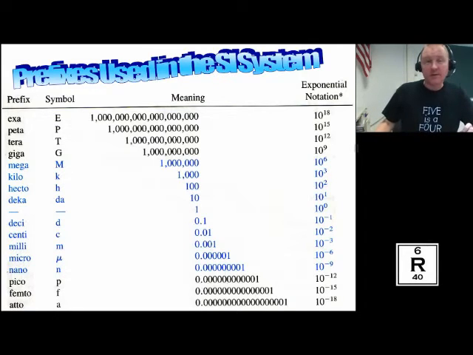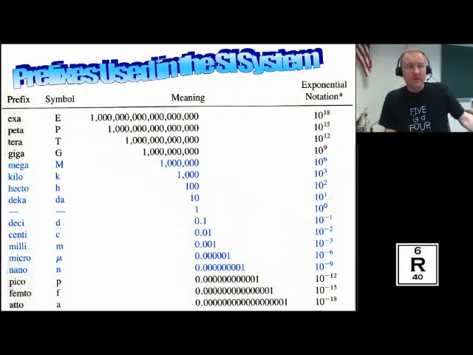Today we're going to talk about converting and using metric prefixes. In front of you, we've got a list of prefixes going all the way from exa down to atto, with the symbols, the meanings, and the scientific expression all written here.